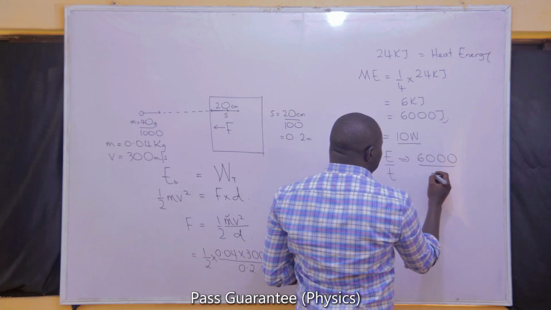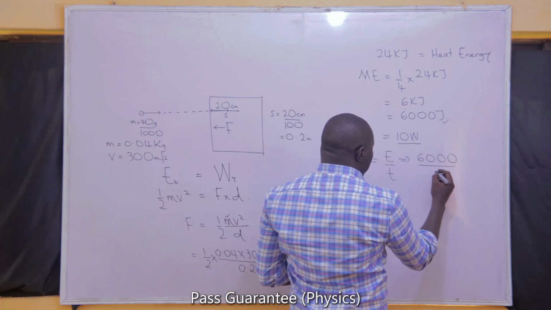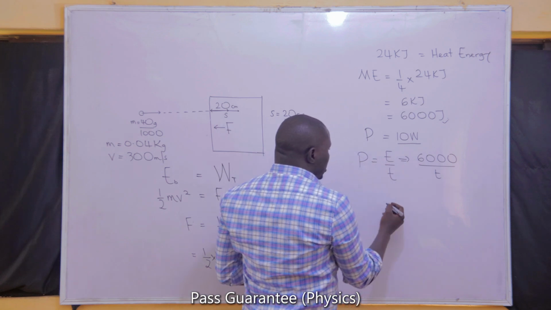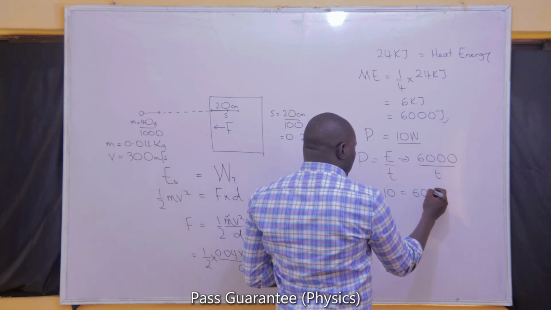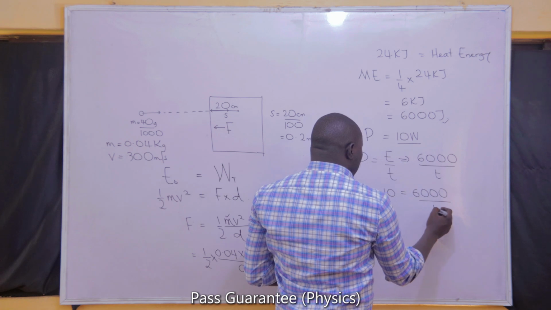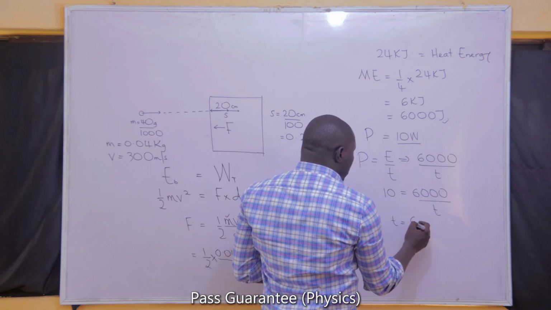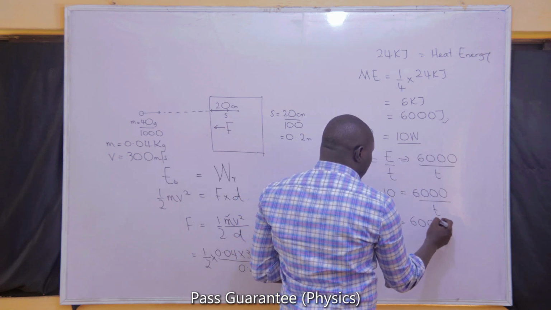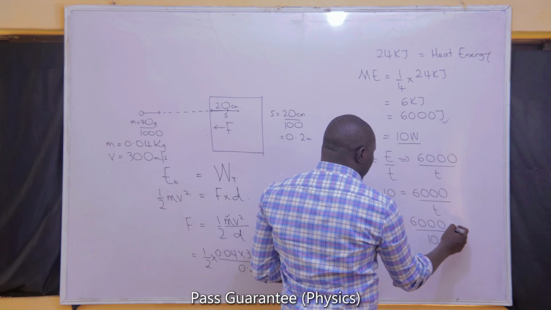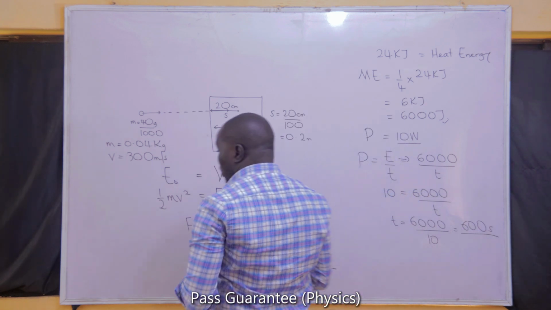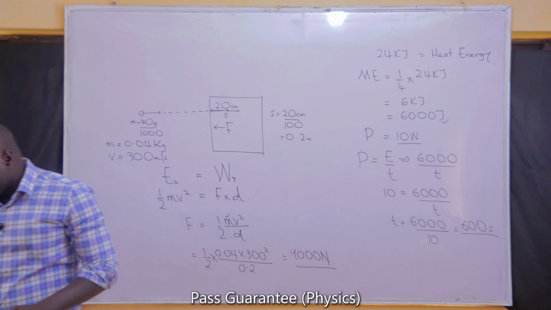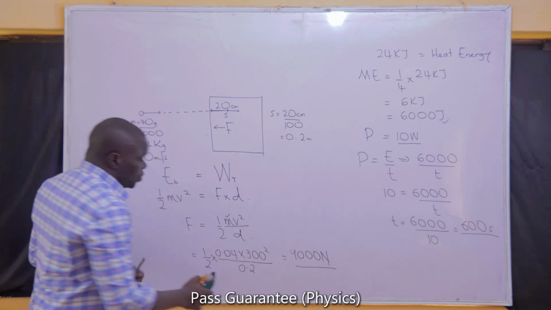divided by the time, t. But the power has already been given, so 10 is equal to 6,000 divided by time. It means the time must be equal to 6,000 all over 10, and that should give us 600 seconds. 600 seconds is the correct answer for this problem, and we can move on with the solution to more problems.